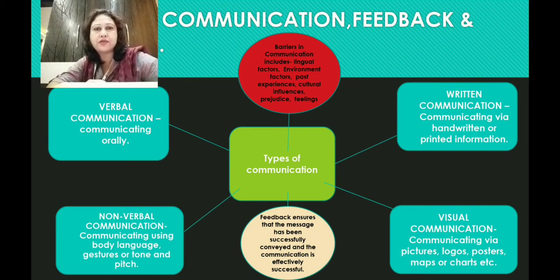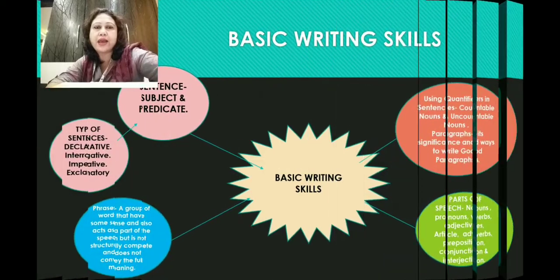Different cultures have different positive and negative impacts. Then we have prejudice, a preset mindset, or having a wrong notion about a particular subject or object. And feelings and personal factors, where sometimes when we feel low, we don't feel like communicating. So these are certain factors which affect effective communication. So this is all from types of communication, feedback and barriers.